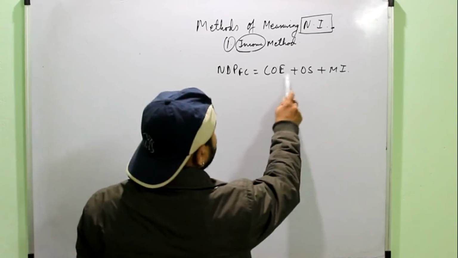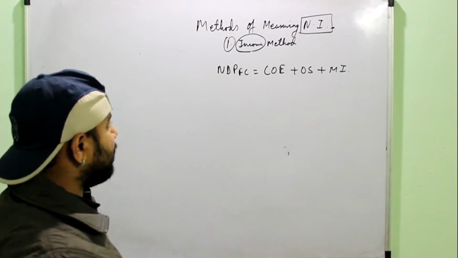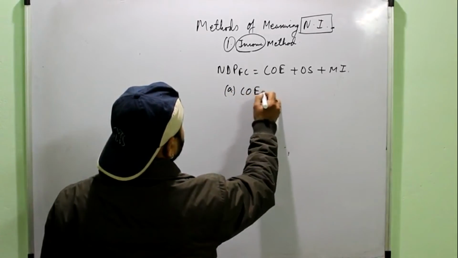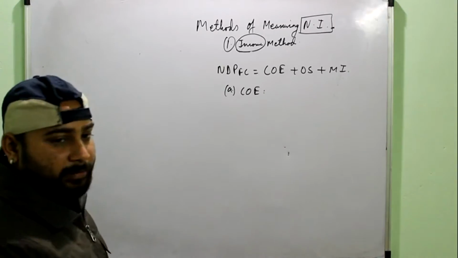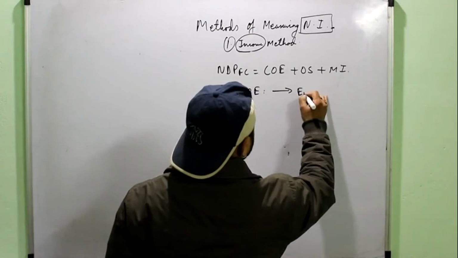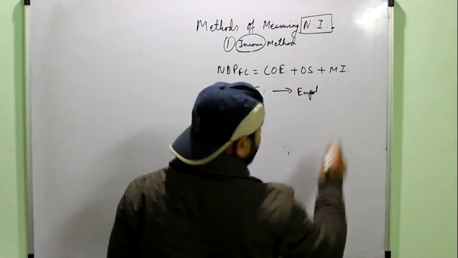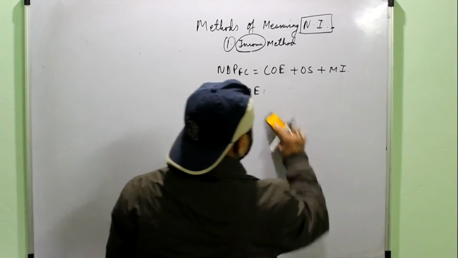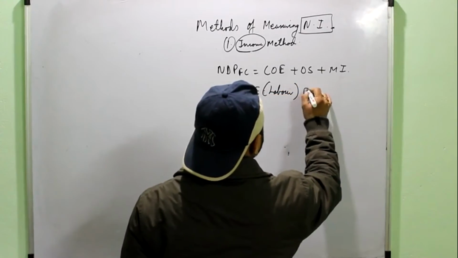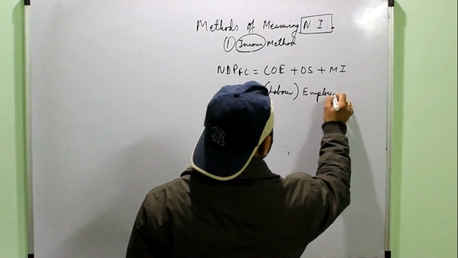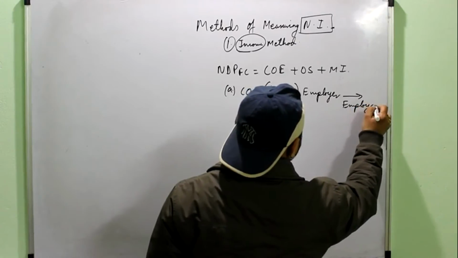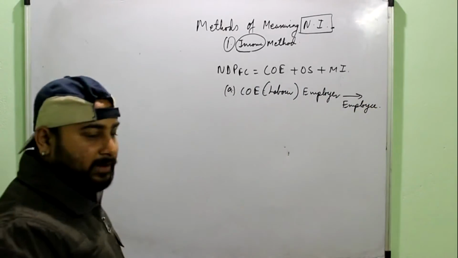So now we will talk in detail about what these COE, OS and MI mean. First we will talk about COE. As discussed, it is the compensation of employees, or any income which is being generated or which is flowing from the employer to the employee. Income of the labor from the employer to the employee. It has certain components.